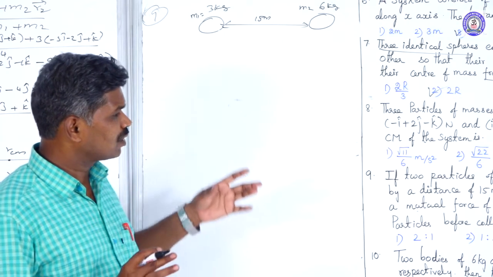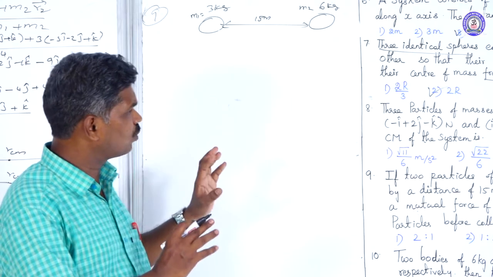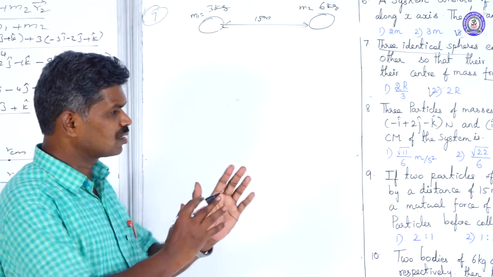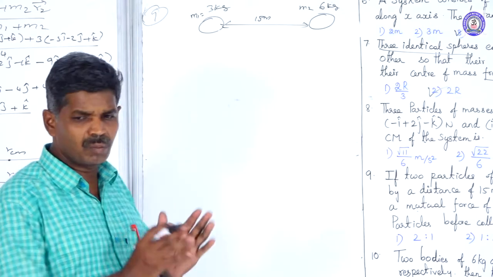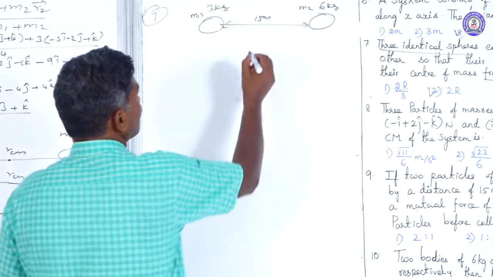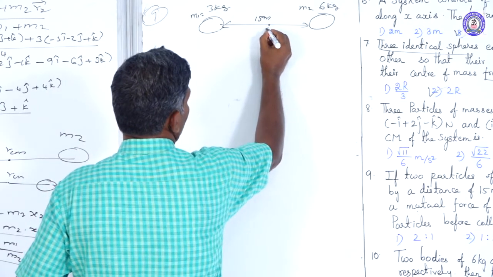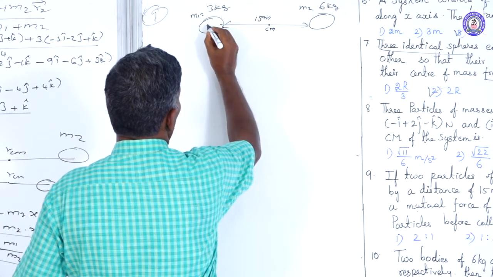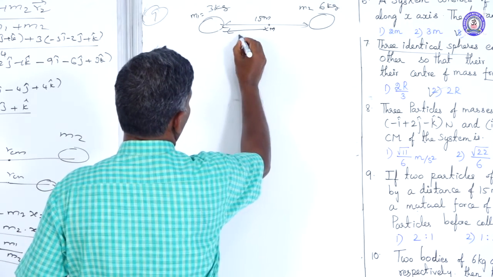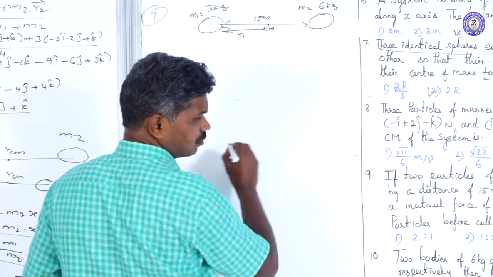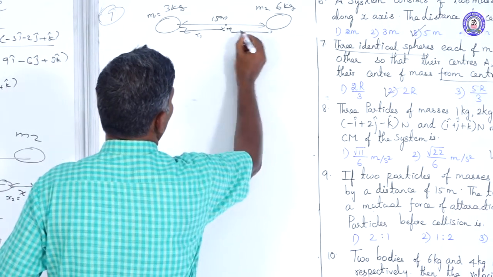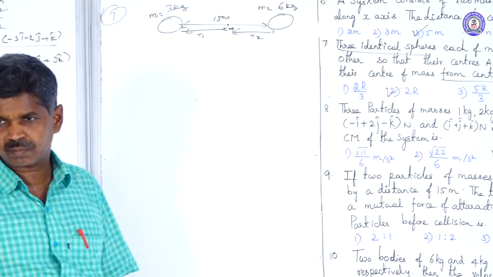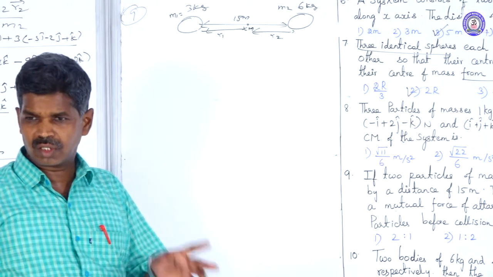Due to the mutual attraction or gravitational force, they move towards each other. What distance is traveled by each particle before collision? Suppose this point is the center of mass point. M1 moves a certain distance, which can be taken as R1. M2 is going to move R2. Based on the principle of moments, M1 R1 equals M2 R2.